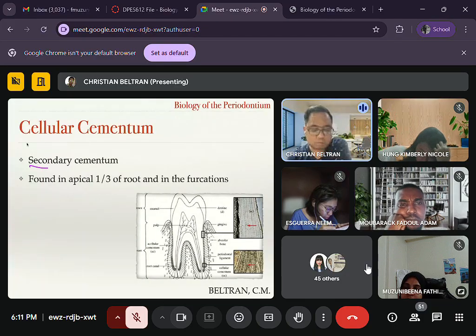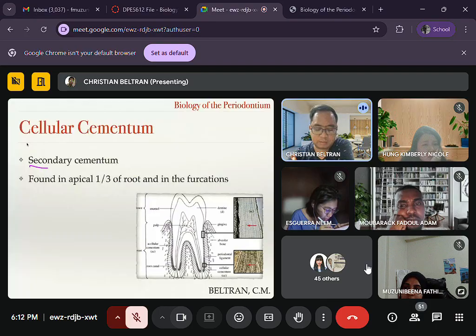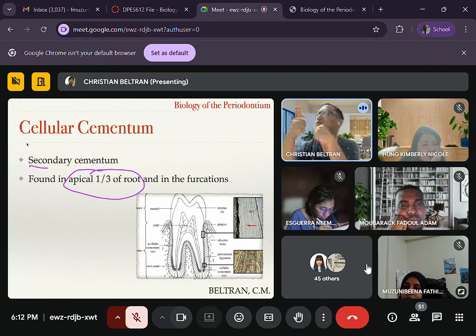And as you already know, acellular cementum is found in the coronal 2/3 of the root, whereas cellular cementum is found in the apical 1/3 of the root. That's why if a tooth is subjected to heavy occlusal forces, the response of the tooth is that it would deposit cementum here in the apical area.